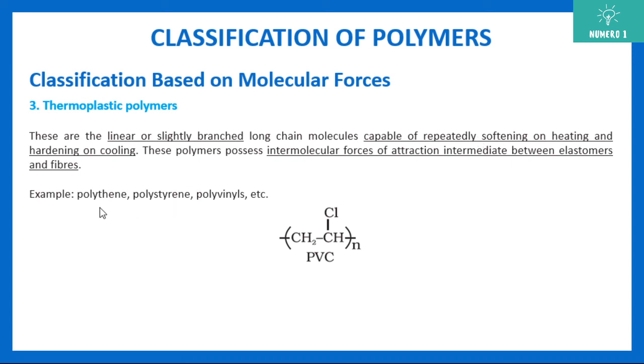Examples are polythene, polystyrene, PVC, polyvinyls, etc. This is one example, PVC, that is polyvinyl chloride.